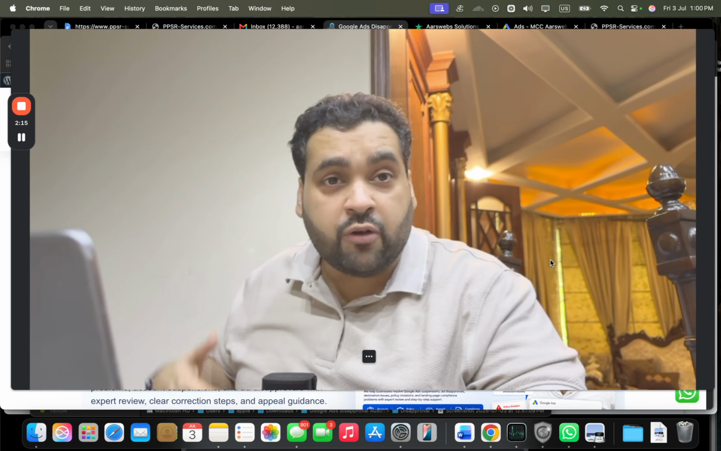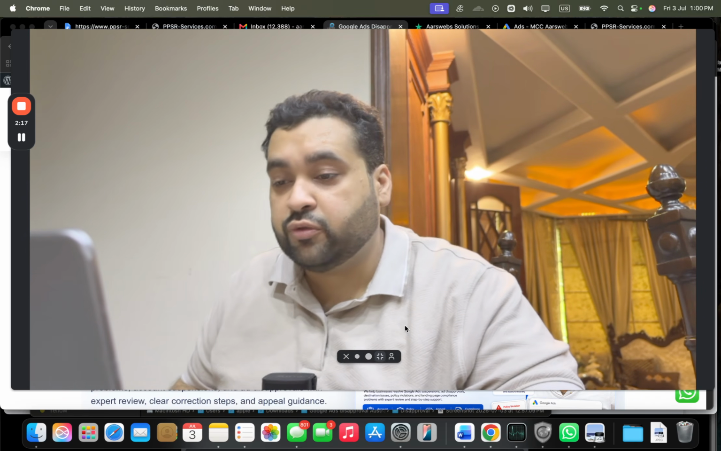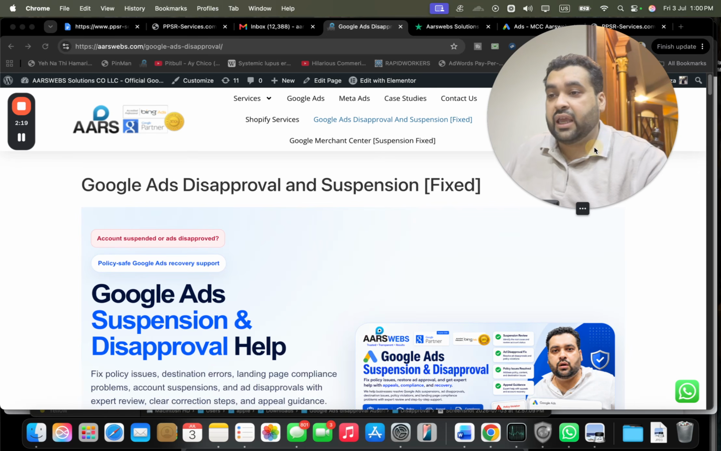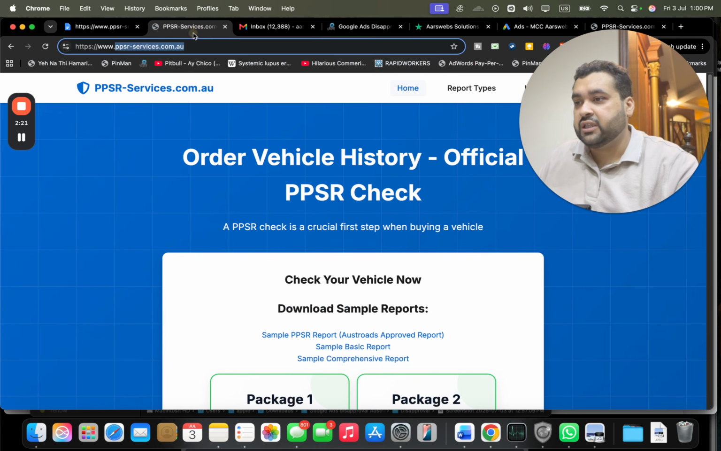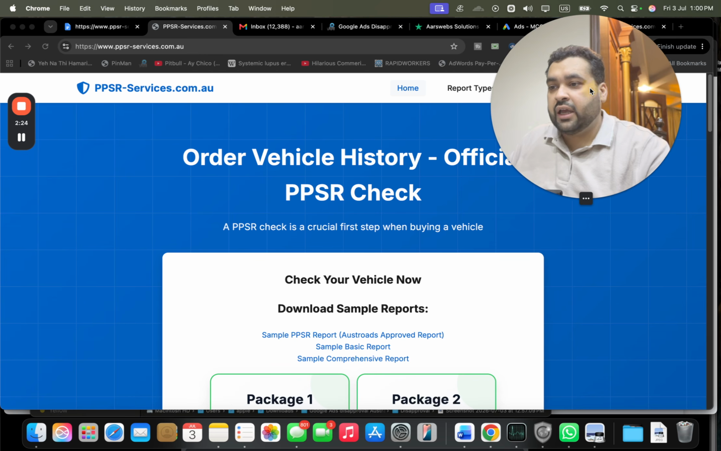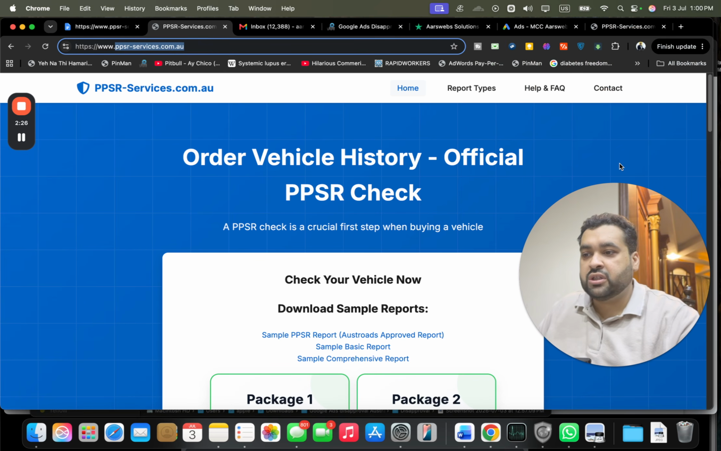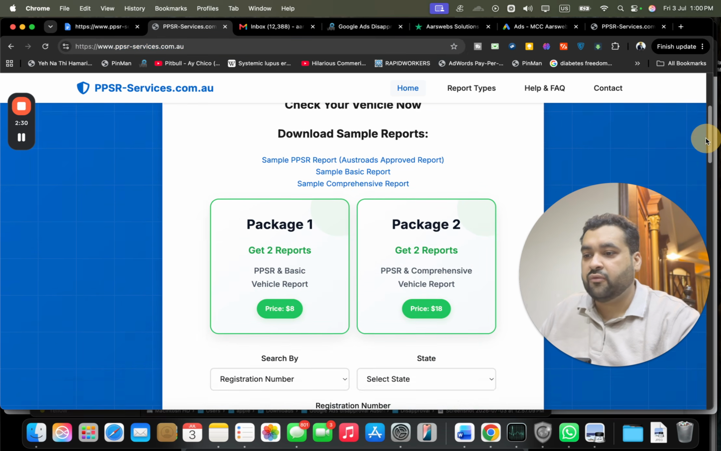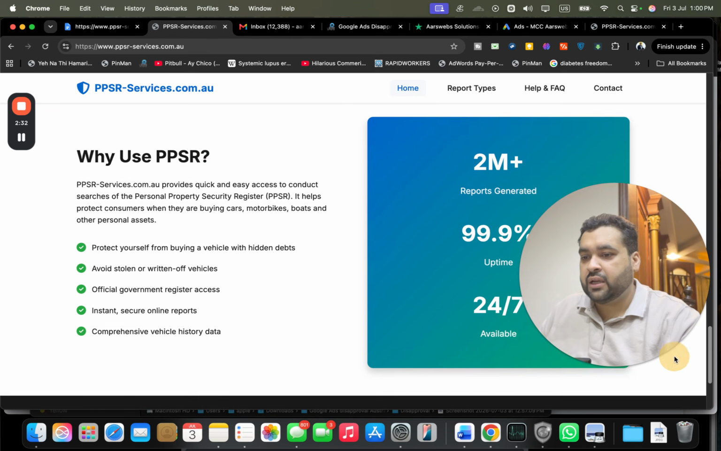So now, without wasting much of your time, let's move to this amazing disapproval case study. You can see over here, this is the website they have. It's a vehicle history check. Here, the RPPSR check is a crucial step when buying a vehicle. So this is the website they have.